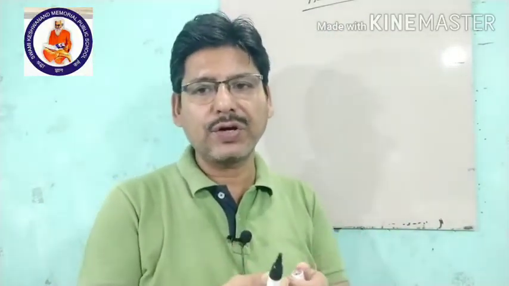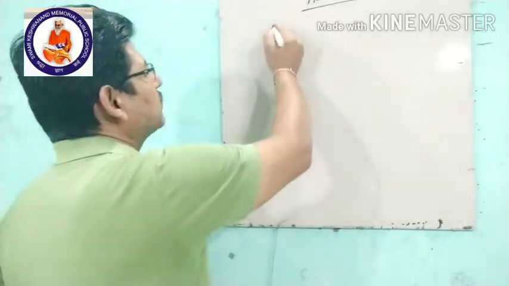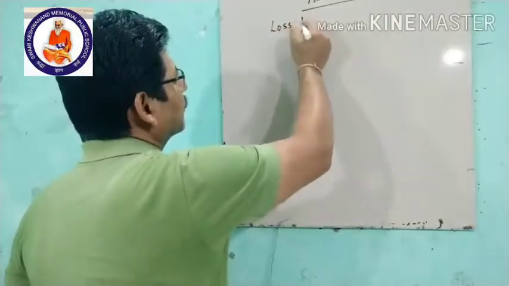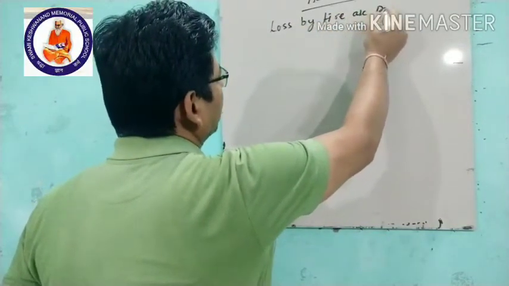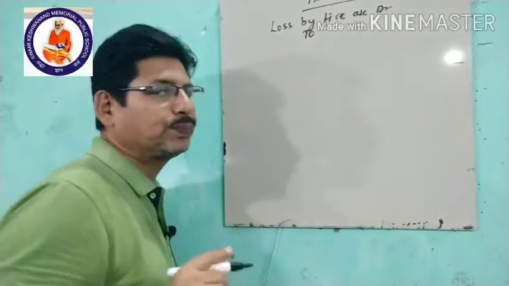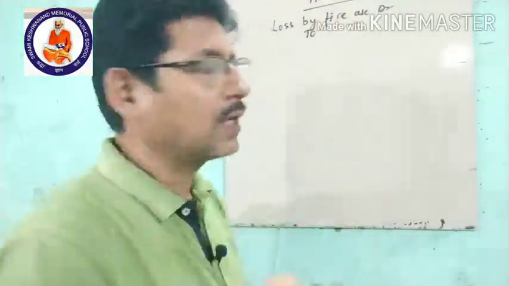When goods are destroyed or goods are stolen, in that case what is the journal entry? If it is loss by fire, loss by fire account debit to purchases account.